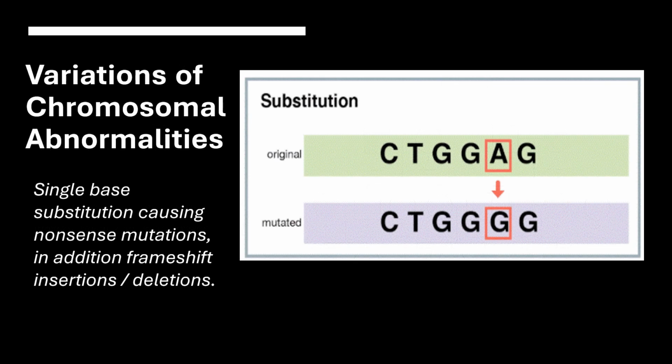The HEXA gene is copied and passed to offspring. Errors in this process can cause mutations. First, point mutations, or single base substitutions: a small mistake during DNA replication or meiosis can lead to a single nucleotide change that disrupts the HEXA enzyme function. Second, frameshift mutations, which are insertions or deletions: errors in meiosis can add or remove DNA bases, shifting the genetic code and producing a non-functional enzyme. For example, a 4-base pair insertion, TATC, in exon 11, causes premature termination of HEXA production. Third, splicing mutations: mutations that affect RNA splicing lead to improperly processed HEXA mRNA, preventing correct enzyme formation.